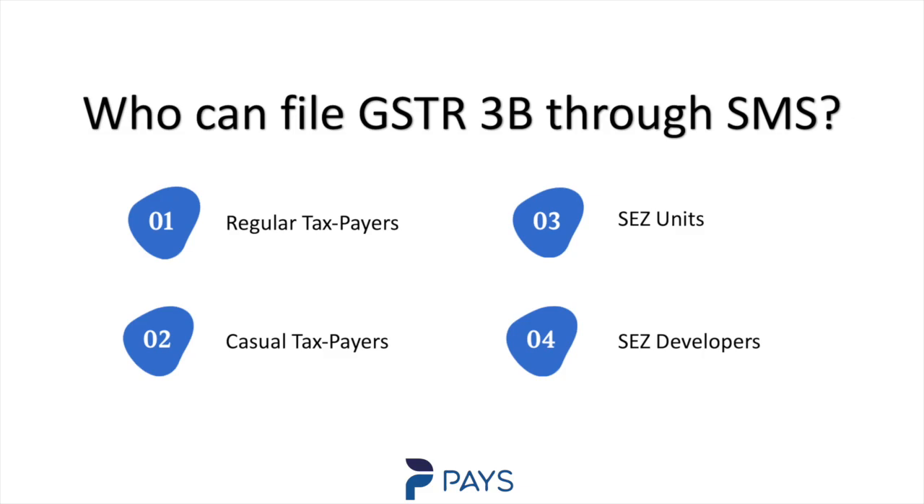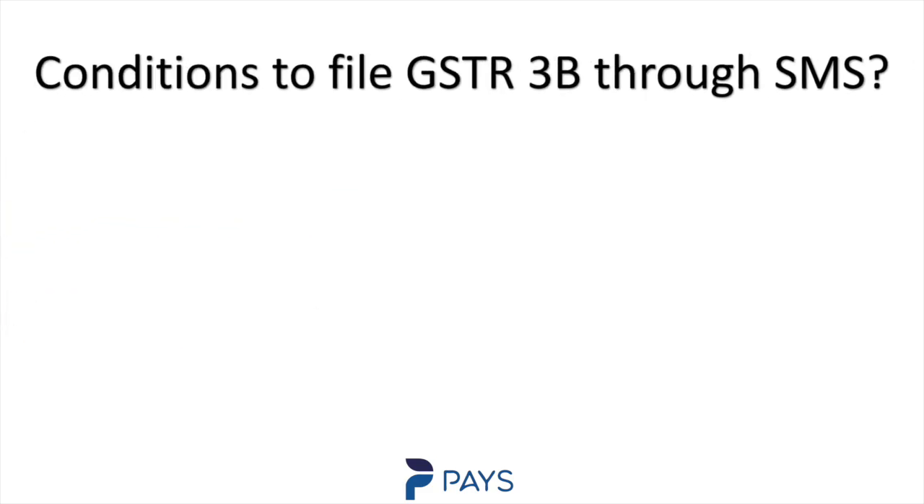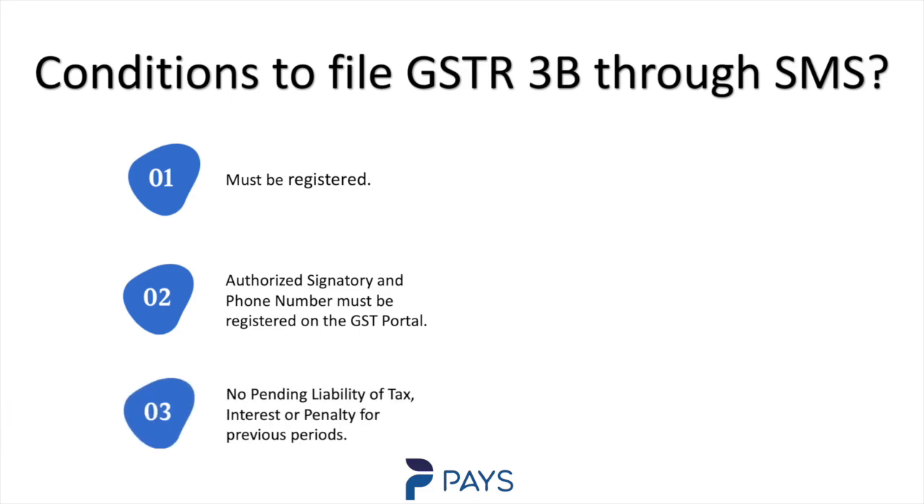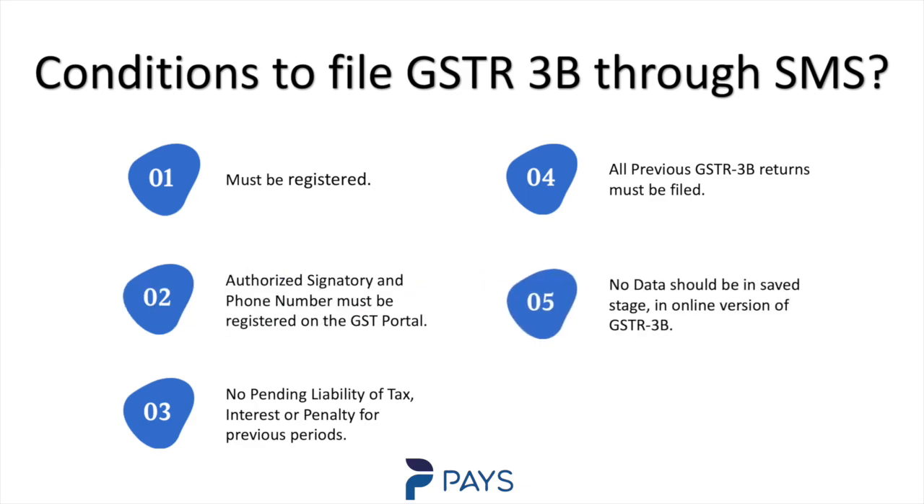Obviously, there are some conditions to be fulfilled to avail SMS filing facility. Namely, the taxpayer, as discussed earlier, has to be registered. Authorized signatory and mobile number of authorized signatory should be registered on the GST portal. There should not be any pending liability of tax or interest or penalty for earlier tax periods. GSTR3B of all previous tax periods should be filed. And lastly, there should not be any data in saved mode in the online version of GSTR3B.